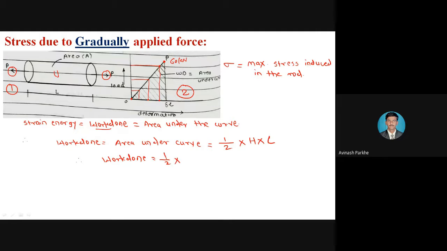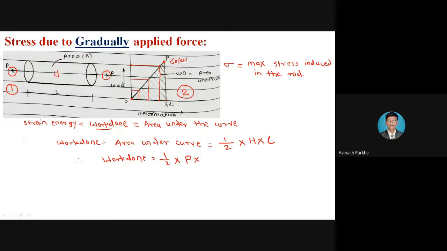What is the height of this particular maximum point? This height means from this particular 0 point to your vertical distance. This 0 point to your vertical distance means your height will be represented by the capital P, that is the external load, into deformation. Deformation means from this particular 0 point, how much maximum deformation is taking place for the maximum load?